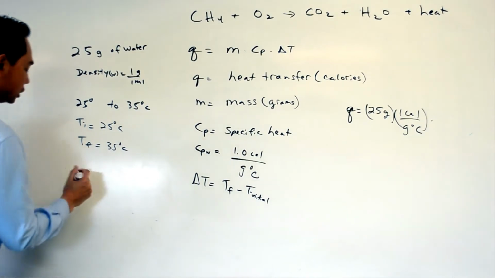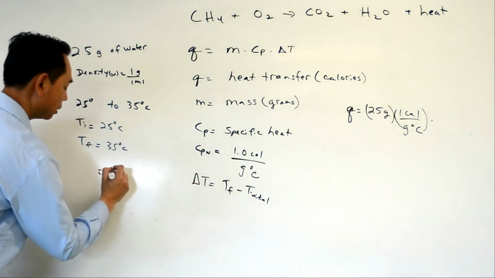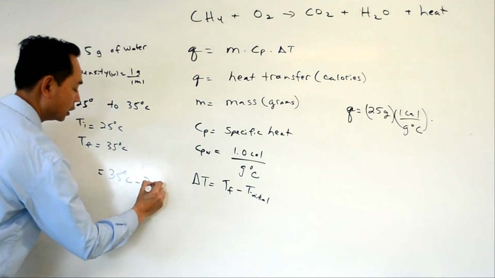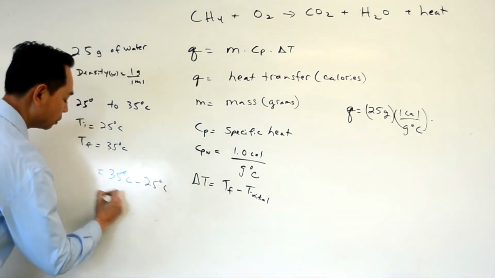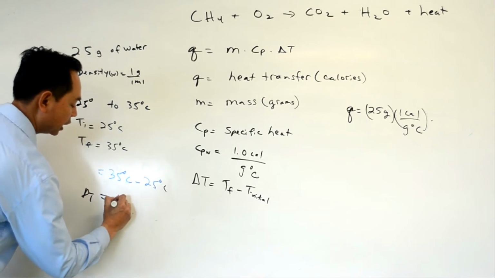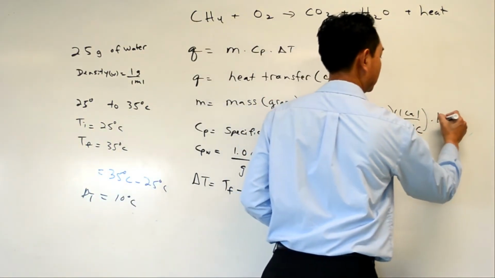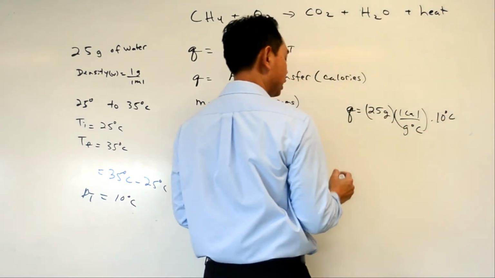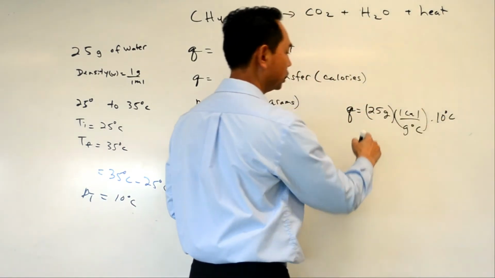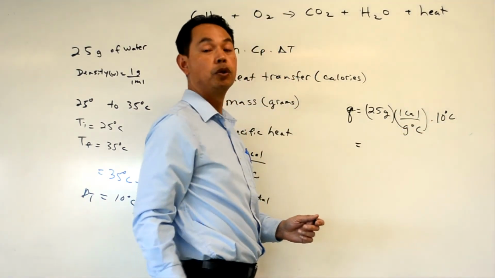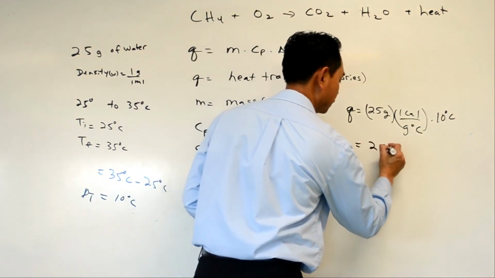The change in temperature is the final temperature, 35 degrees, minus 25 degrees, which gives us a change in temperature of 10 degrees. If you multiply them out, you get 25 times 1 times 10, which gives you 250.